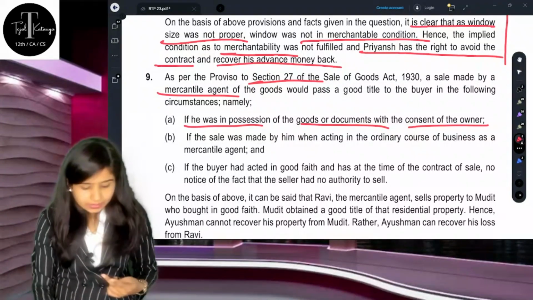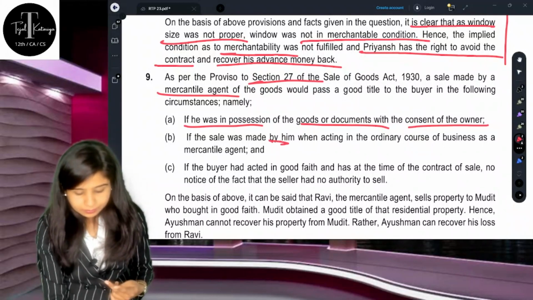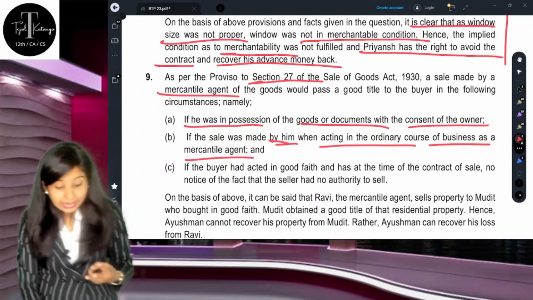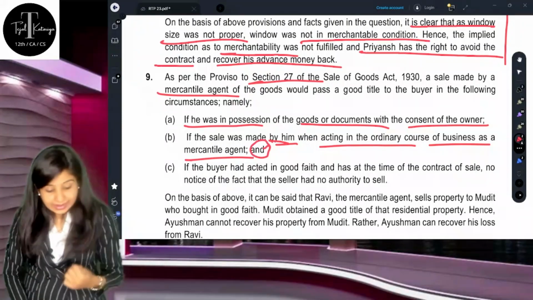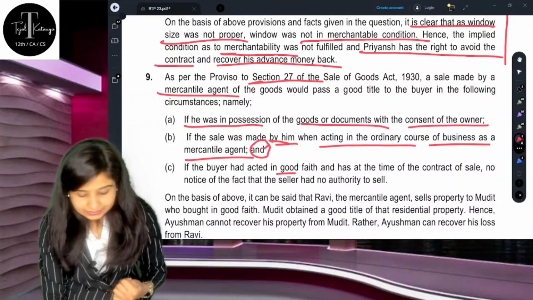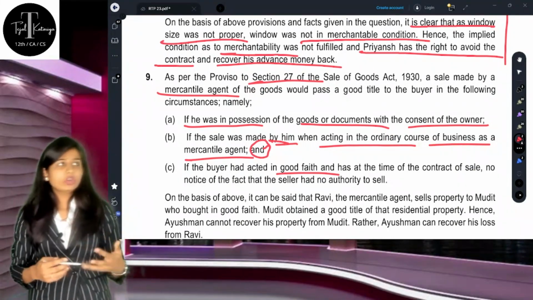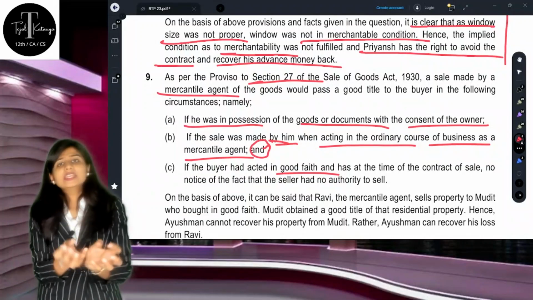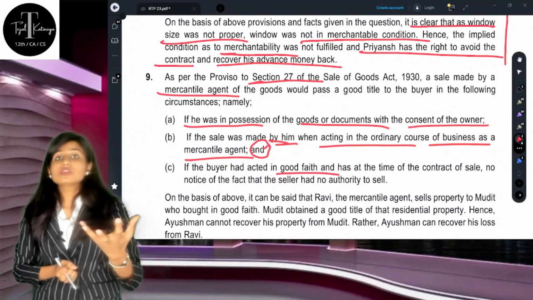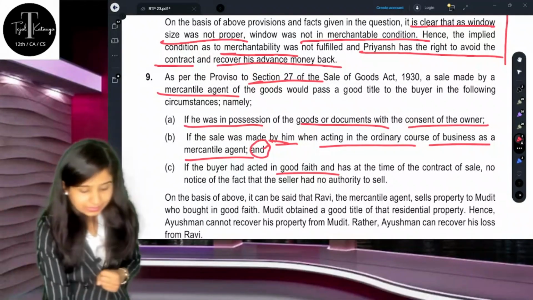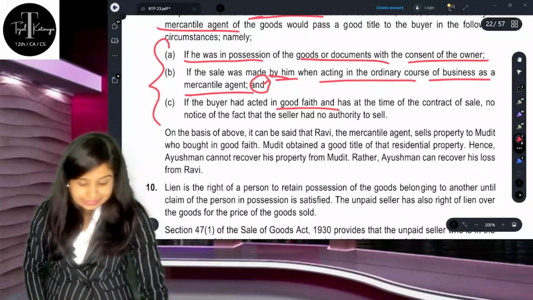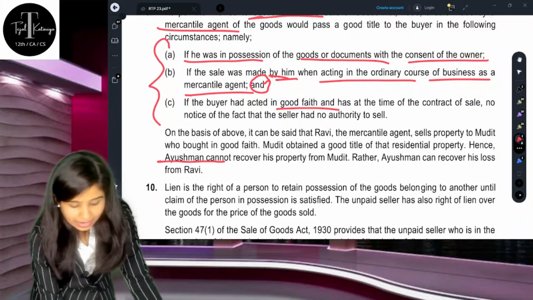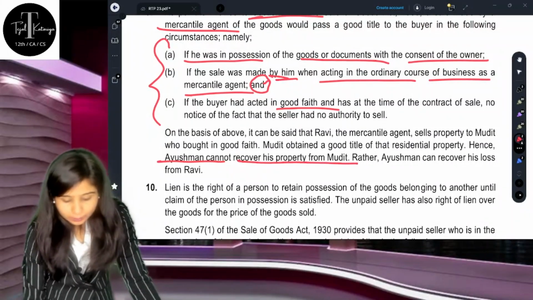The second is, the sale is made by him, Mr. Ravi, when he is acting in the ordinary course of business. And third, the buyer has acted in good faith, because the buyer was not aware whether he is having authority or not, he is buying in good faith, that is, Mudit was buying in good faith. If these 3 conditions are satisfied, then Mr. Ayushman cannot recover the property from Mudit.